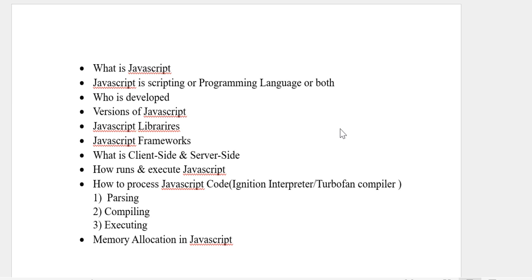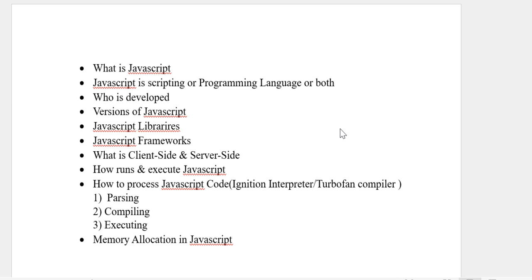There are other languages like Java. Java is an object oriented programming language. Why is Java called an object oriented programming language? First the compiler will compile the code and bytecode will be generated, and then the bytecode will be executed by the interpreter, that is the JVM, Java Virtual Machine. There are other sessions where we can discuss that, so let's discuss JavaScript only.